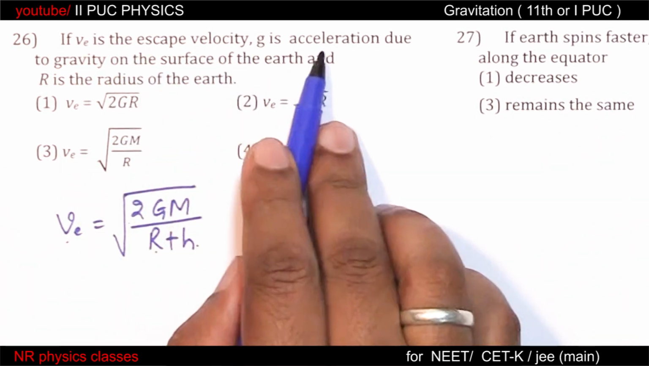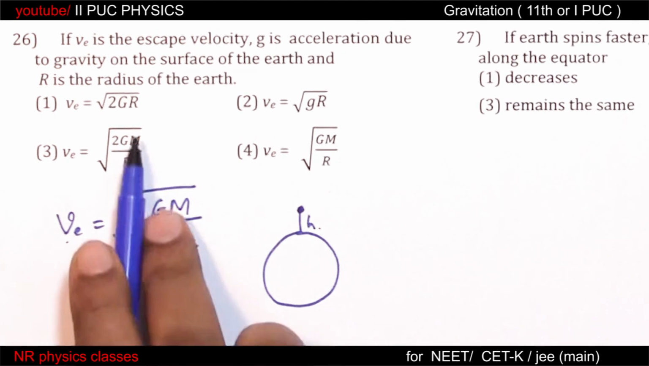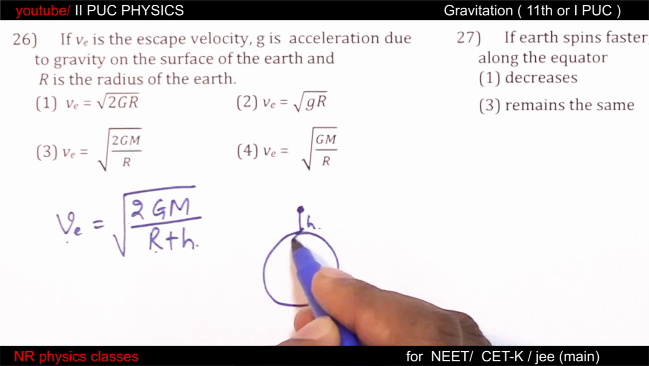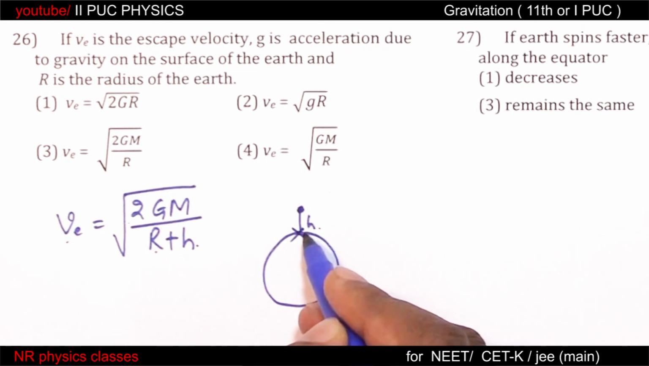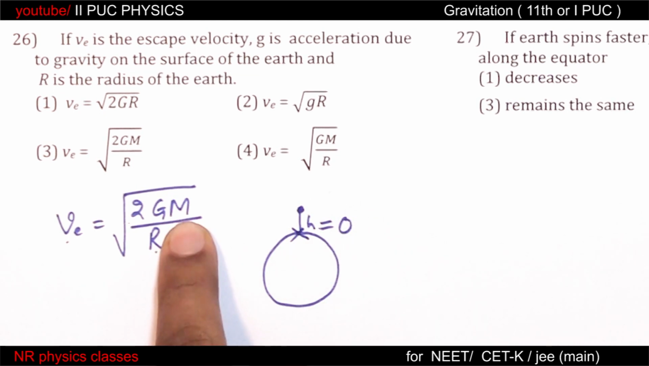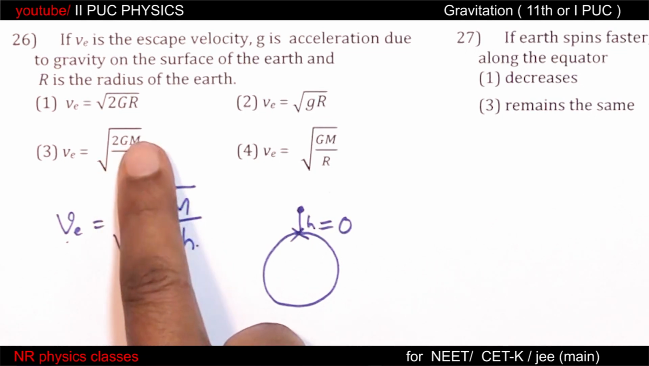The escape velocity is, if there is no h term, then they have considered escape velocity from the surface. From the surface means substitute h equal to 0. If h is 0, then it should be 2GM by r.